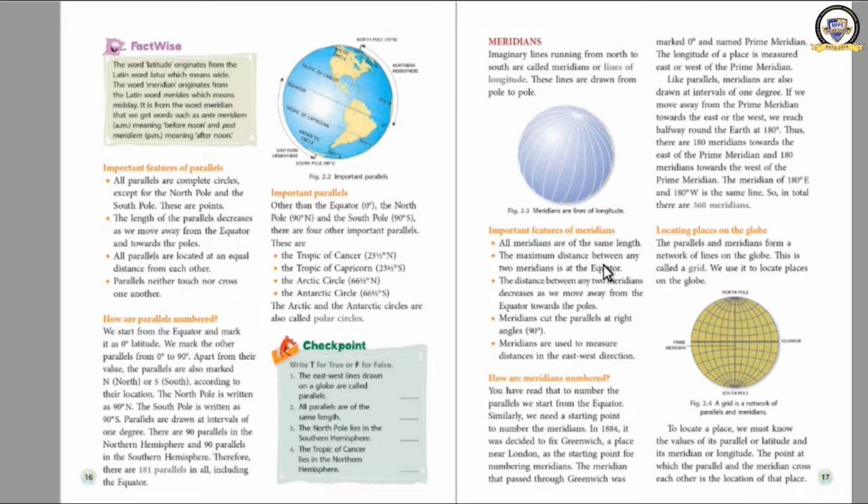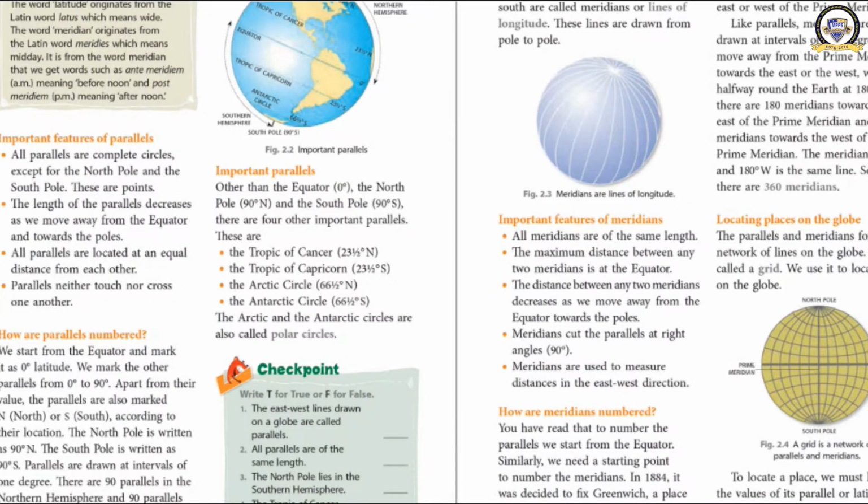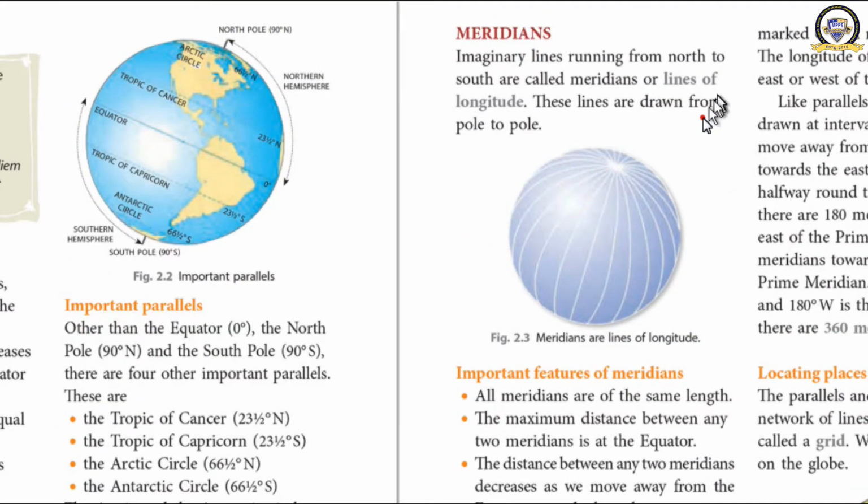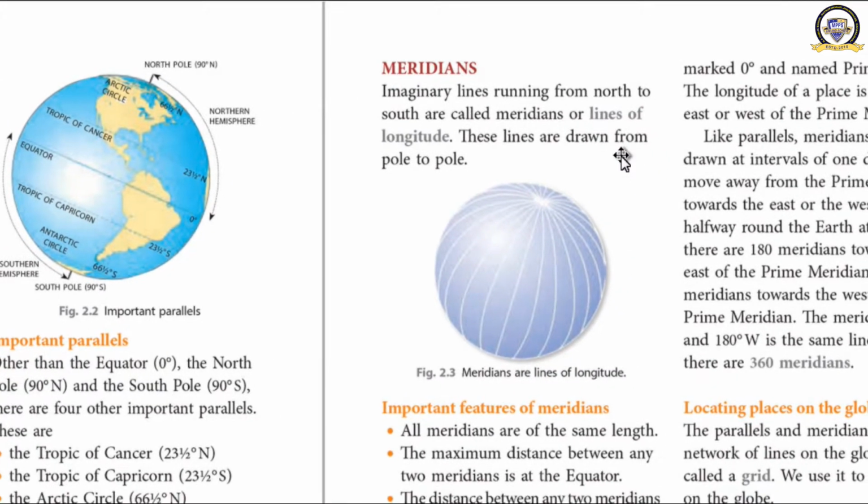Okay, so now we are with the next topic. What is that? That is meridians. Okay, now we will learn about meridians. What are meridians? Have a look here. The imaginary lines running from north to south are called meridians or lines of longitude. See, this is the north, the top part. From the north to the south, the bottom, they are known as meridians. Meridians are also known as the lines of longitude.